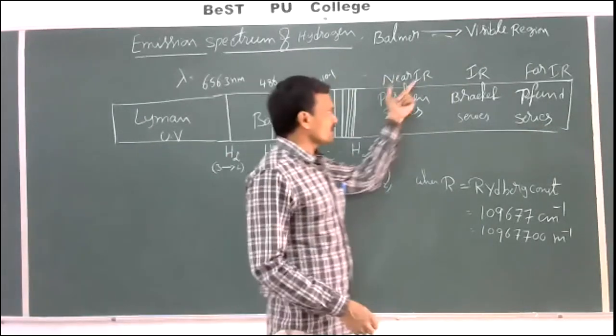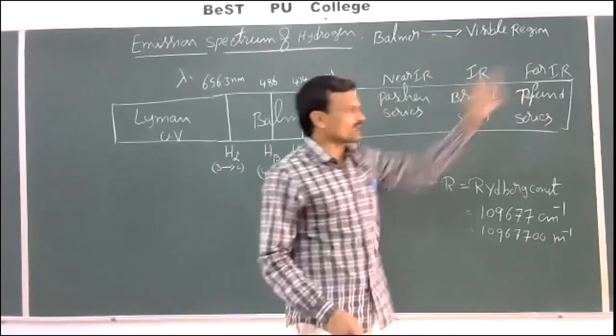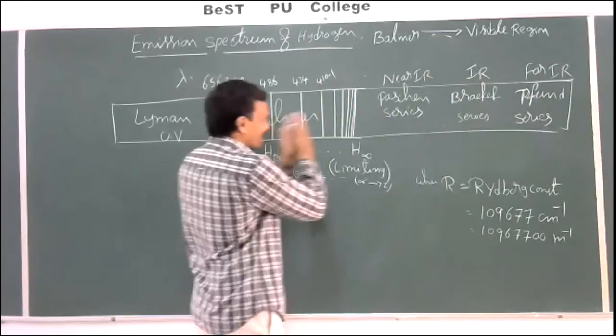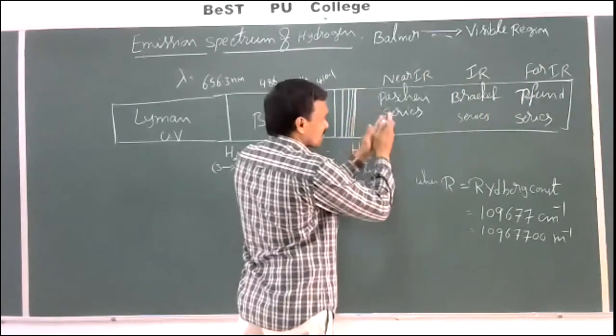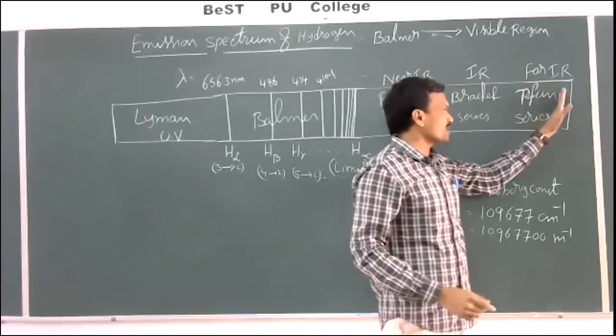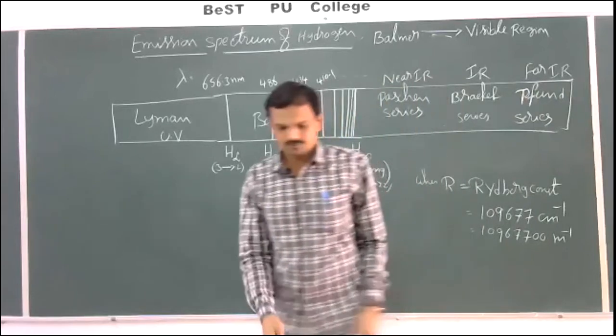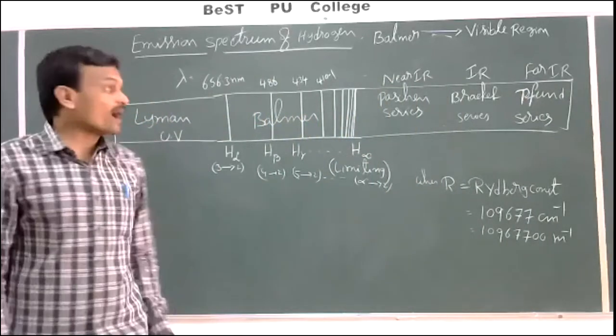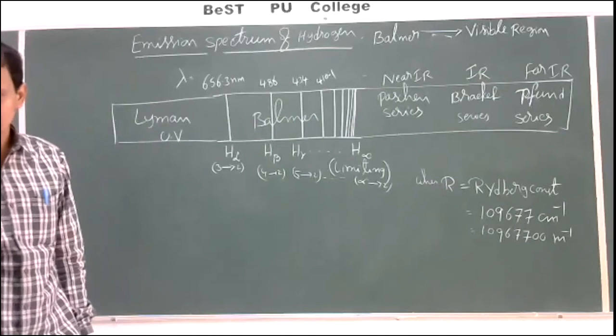That is near IR and far IR. The end of the visible and the start of the IR region is called near IR, and the ending of the IR region is known as far IR. So in total, 5 series were discovered.